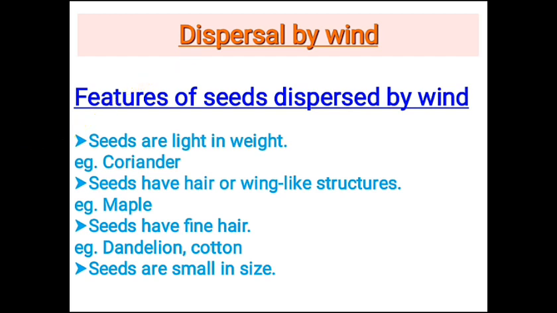So, for a seed to be dispersed by wind, it should be light in weight so that the seed can be carried easily to another place. Like seeds of coriander are very light and can be carried easily by wind. Second feature is the seeds have hair or wing-like structures that help them to fly away to a distant place, like maple. Some seeds have fine hair-like structures like cotton and dandelion, and some seeds are very small in size.